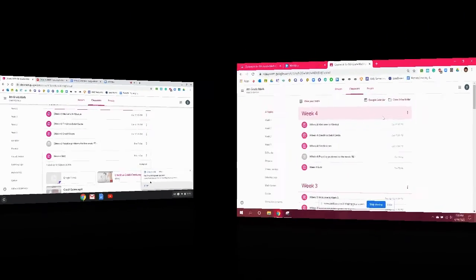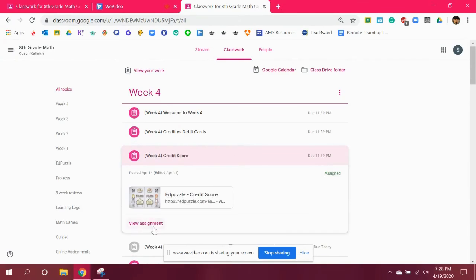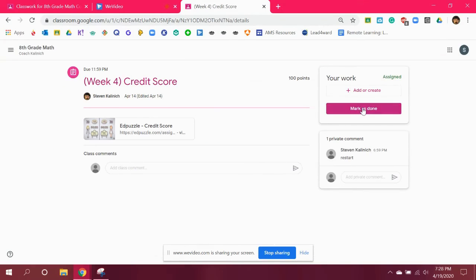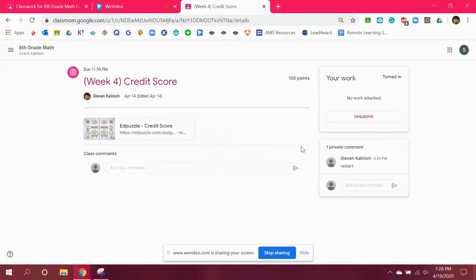Something I forgot to mention that I know parents need to know. So when I click on these assignments, let's say I do view assignment. If I do mark as done, that doesn't necessarily mean I did it. That's something some students have found a way to get around a little bit. So it says turned in, but it says right here, no work attached. So just because something says turned in doesn't mean the student necessarily did it.